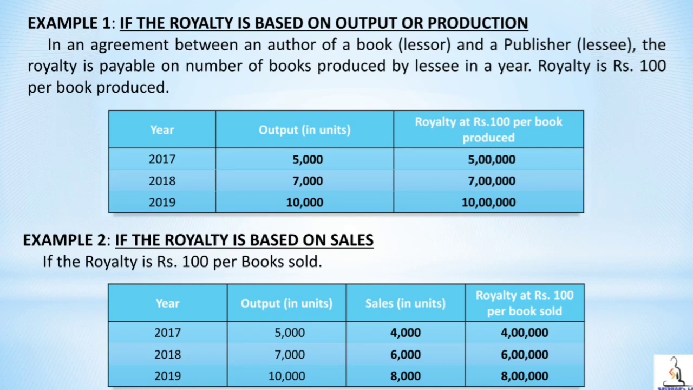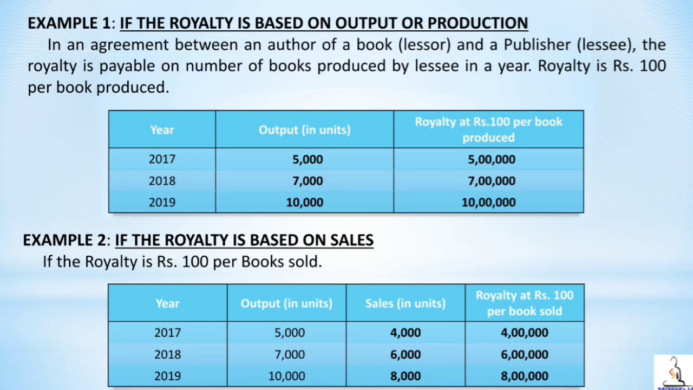Now, in the first year, that is 2017, number of books produced is 5,000 books and number of books sold is 4,000. So here the royalty is particularly based on sales, irrespective of books produced. So here the royalty paid to author is based on sales, 4,000 into 100, that is 4 lakh. Similarly, in case of 2018, number of books produced is 7,000, number of books sold is 6,000. Therefore, the royalty is 6 lakh rupees on sales.